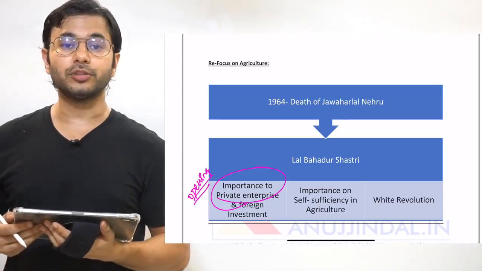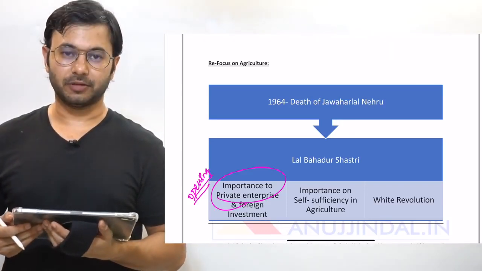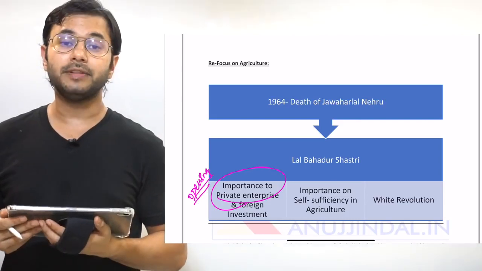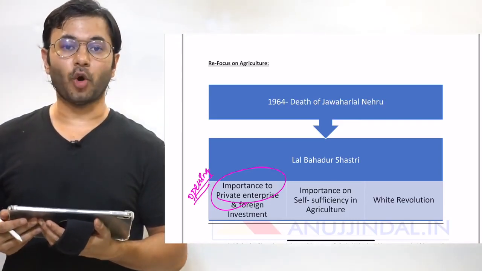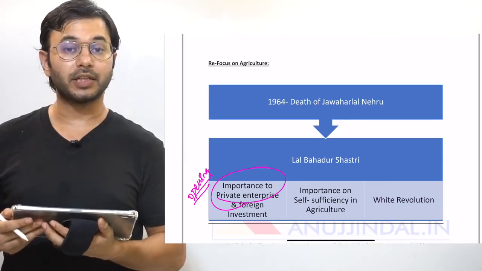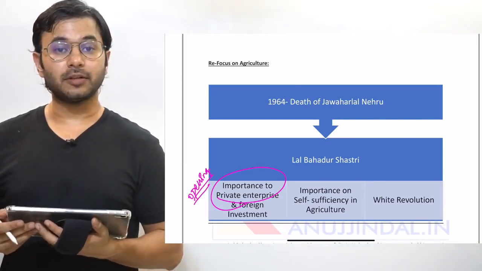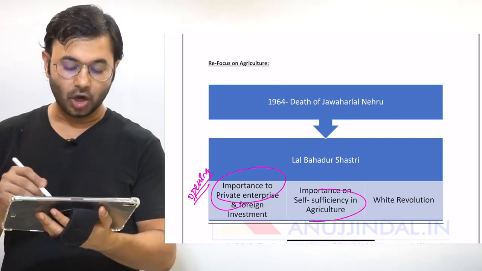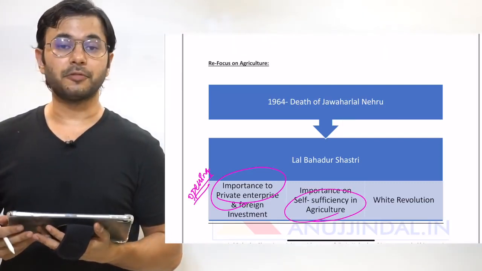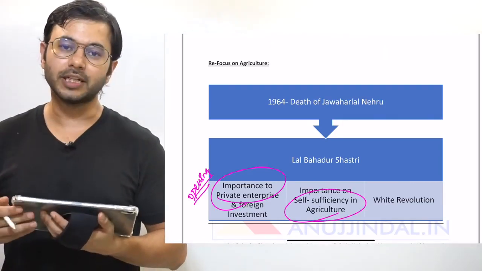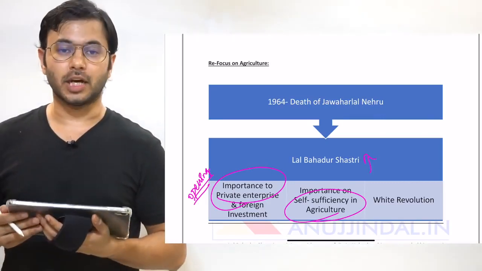Secondly, he focused upon self-sufficiency in agriculture. Before 1964, we had been importing the majority of our food needs. But after 1964, we started an era of the Green Revolution and embarked on a new journey of becoming self-sufficient in food security in India, which is a reality today, and the credit goes to Lal Bahadur Shastri.